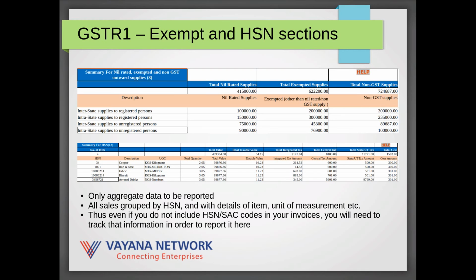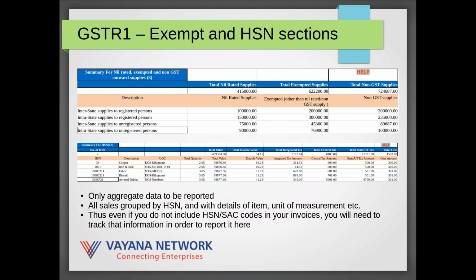As I mentioned, there are many other sections. I have skipped over things like credit debit notes and things like that, or advances. Another important section is being able to indicate the exempt supplies. This is actually a section where you talk about aggregate numbers grouped by interstate versus intrastate, sales being made to registered persons or unregistered persons, or the category of the GST category, which means it could be a nil rated supply, or it could be exempted supply, or it could be a non-GST supply.